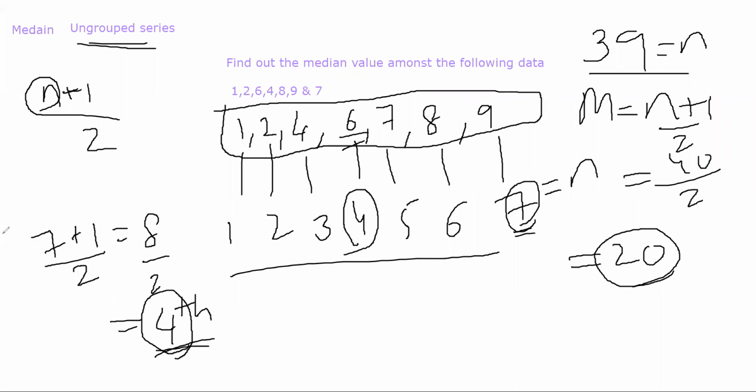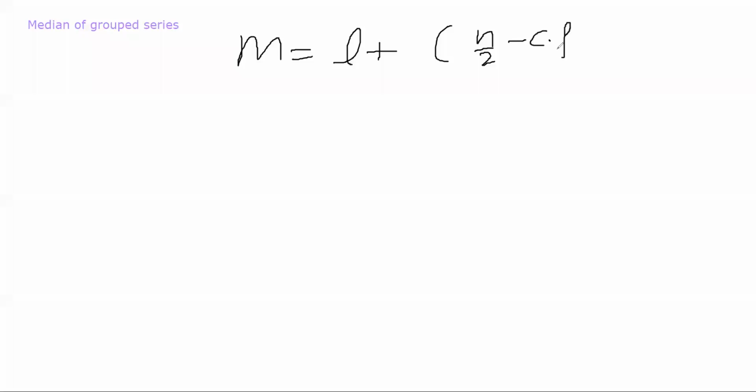Okay, now we'll try to find out the median of a grouped series. For the median of a grouped series, the formula is M is equal to L plus n by 2 minus cumulative frequency divided by f, into class width.